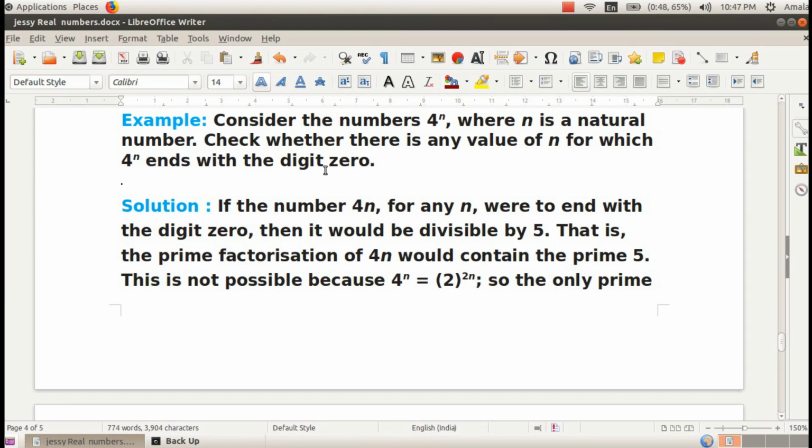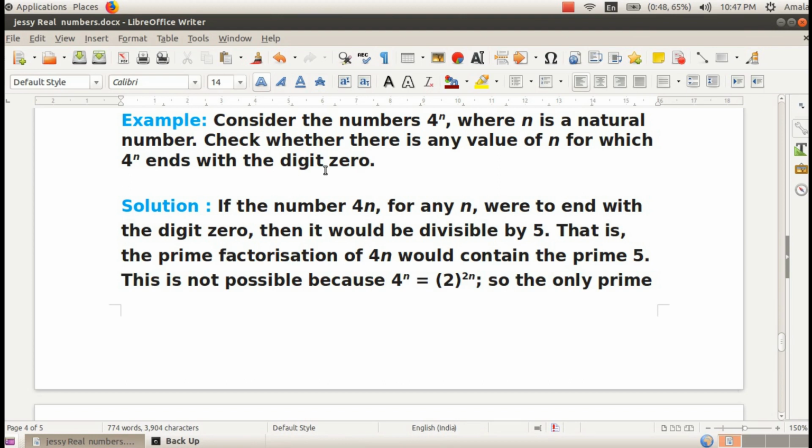That is 1. 4 raised to 1 is 4. 4 square, 16. 4 cube, 64. We need to check if 4 raised to any number ends with the digit 0. 10, 20, 30, 40. A number that ends with the digit 0 is a multiple of 10.